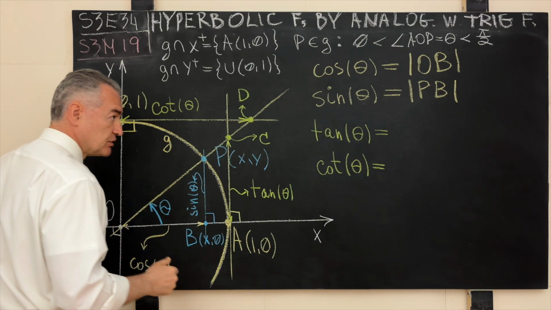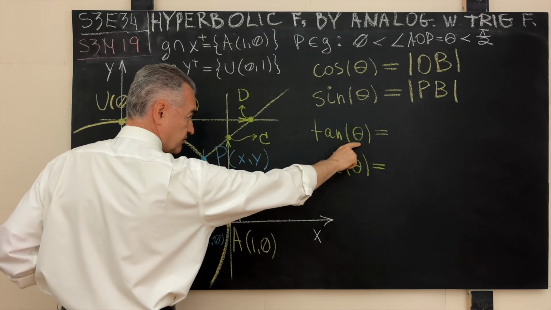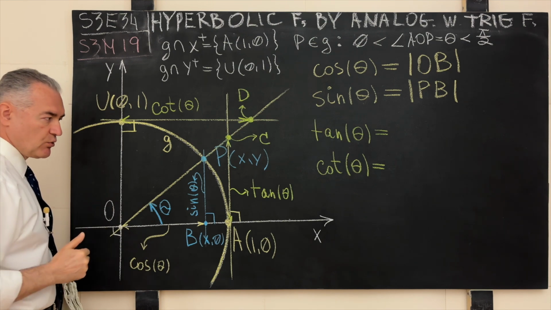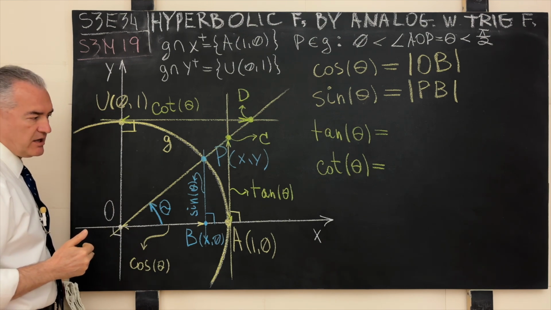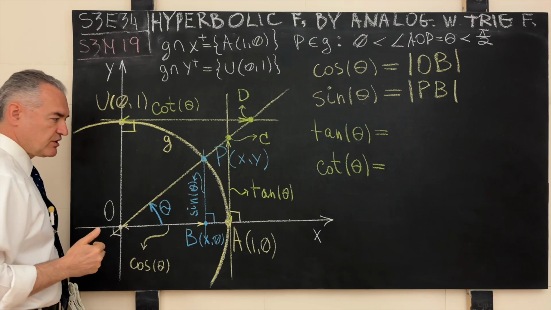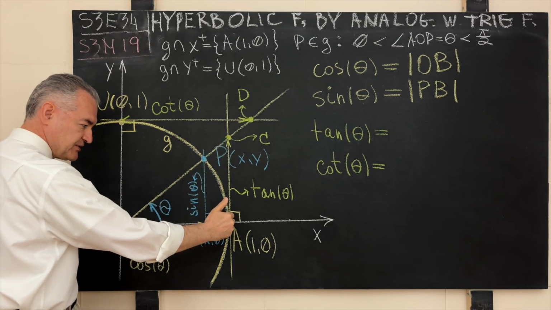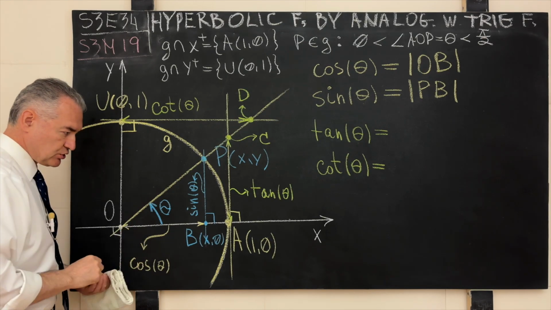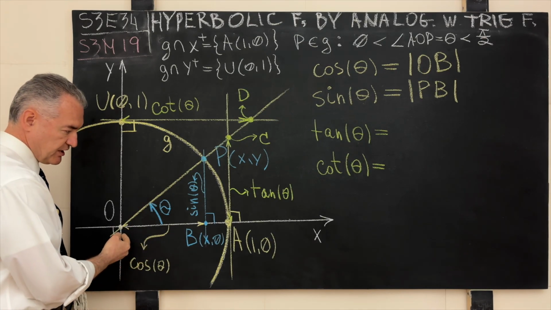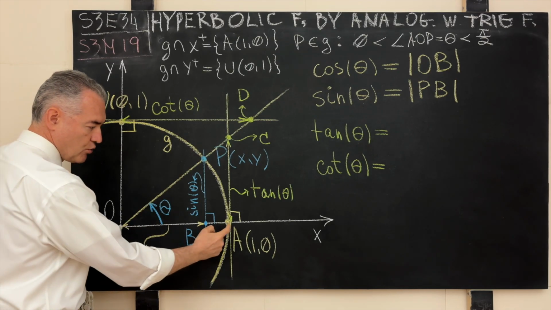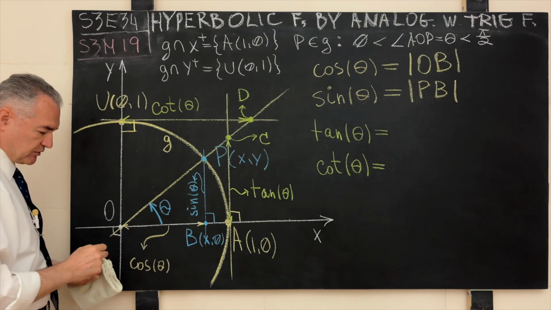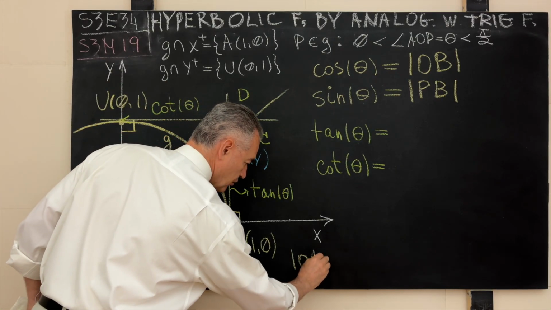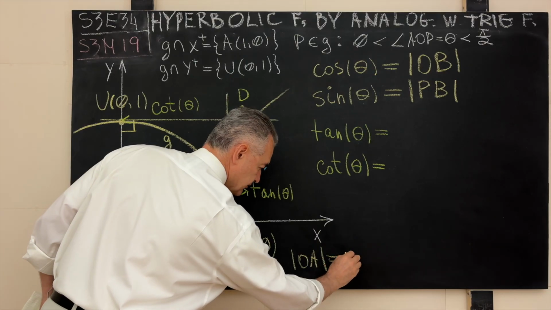Then, by its popular definition, the trigonometric function of tangent evaluated at the argument theta, that is the central angle, will be what? Technically it is a ratio between the length of the opposite side to the length of the adjacent side. But the adjacent side will be what? The adjacent side is the line segment OA, and the length of the line segment OA, let's write it down over here, is 1.